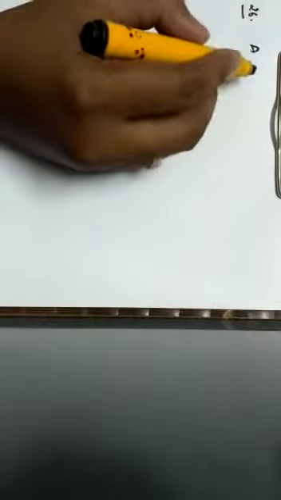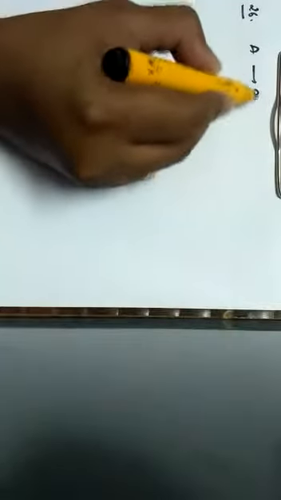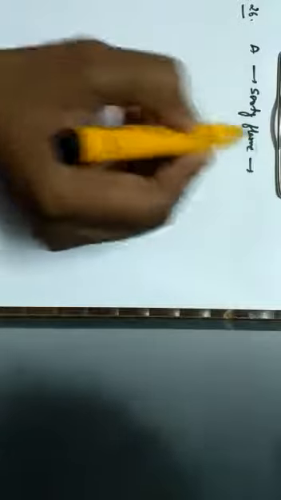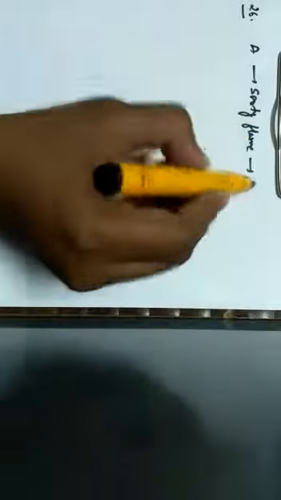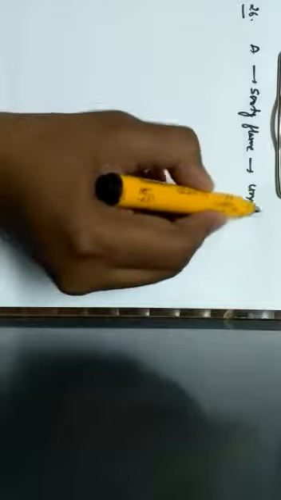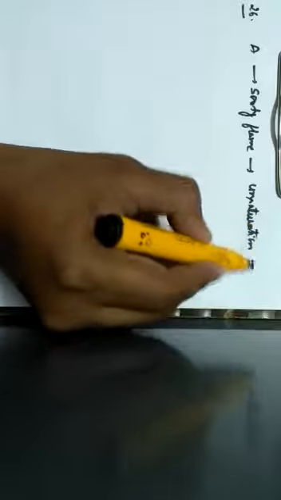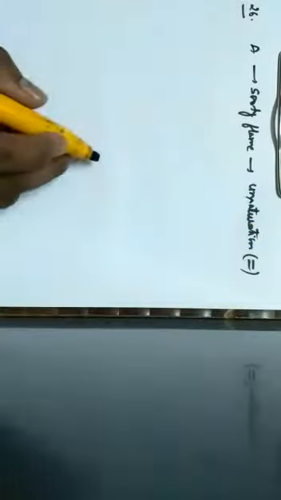Let us start with the next one. That is question number 26. An organic compound A burns with sooty flame. So it has been given that it burns with sooty flame. You have to remember one thing. If it burns with sooty flame, it means there should be a presence of unsaturation. When I say there should be a presence of unsaturation, it means it should contain a double bond.